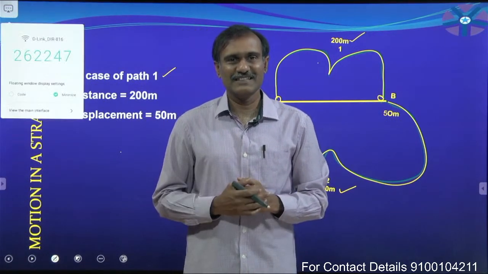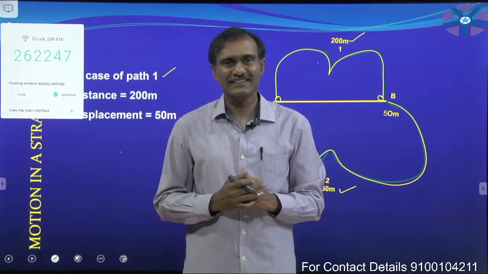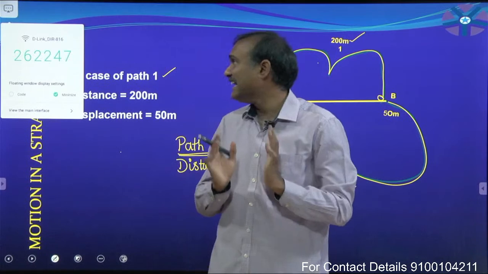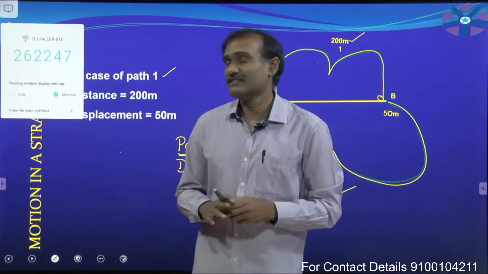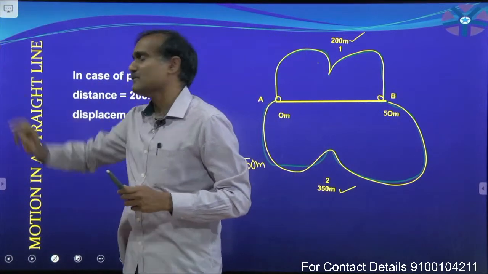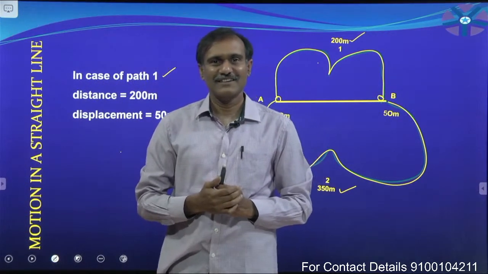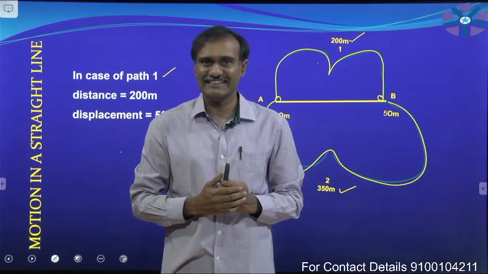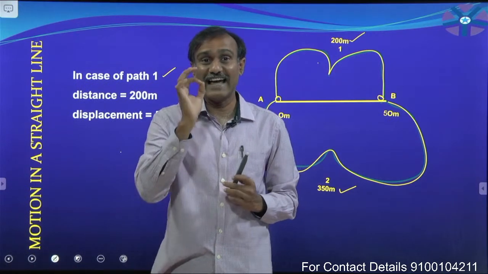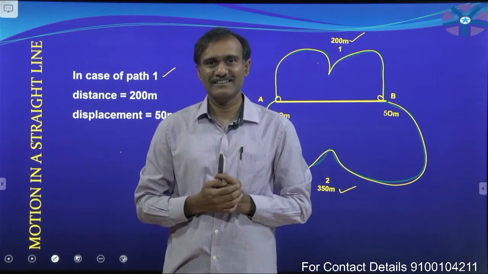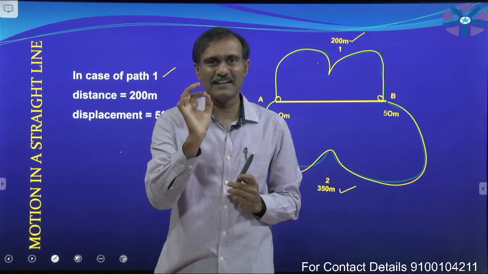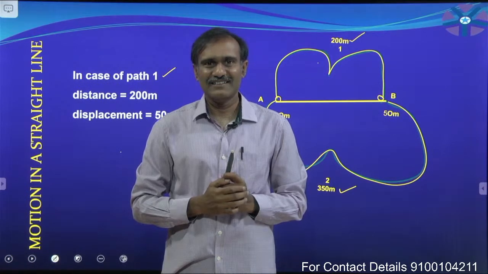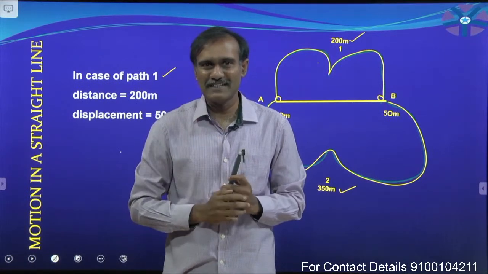Already we know that displacement is nothing but final position minus initial position. And you also know another definition, what is it? The shortest path travelled by the particle.